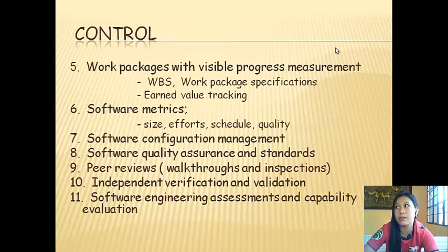The control. The fifth is work packages with visible progress measurement, or WBS, or work package specification, or earned value tracking. The sixth is software metrics: the size, effort, schedule, and quality. The seventh is software configuration management. And the eighth is software quality assurance and standards.